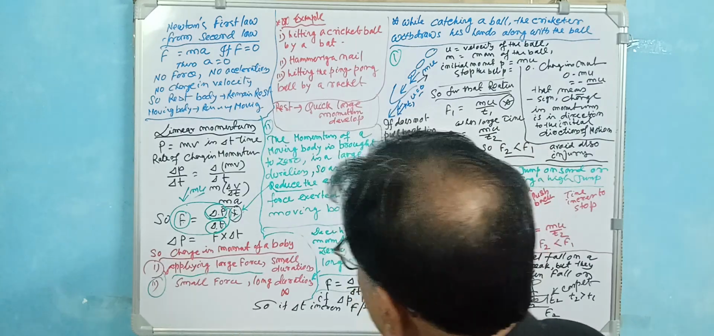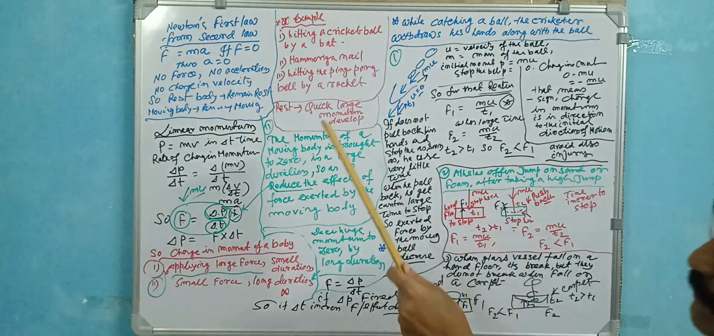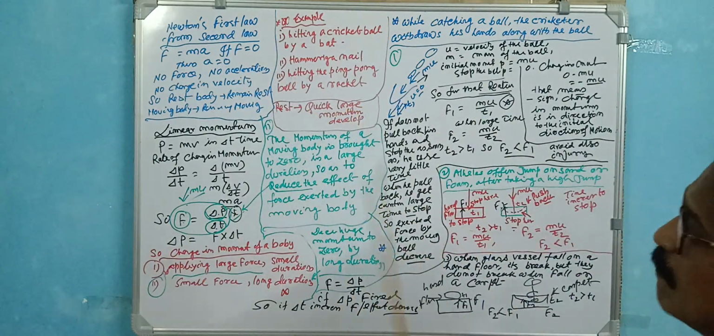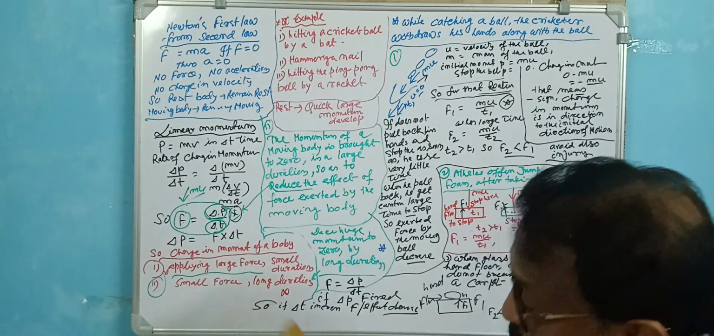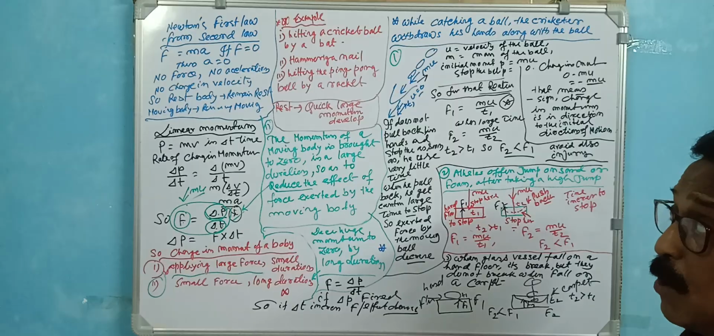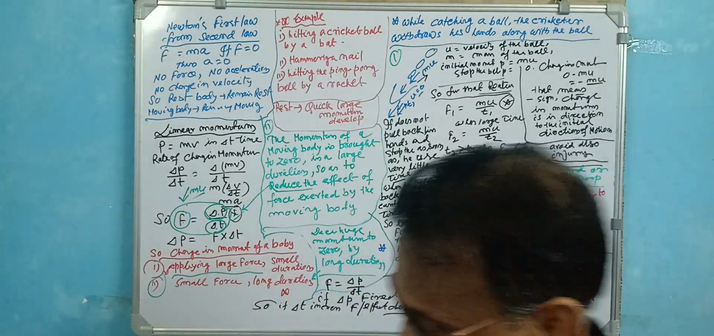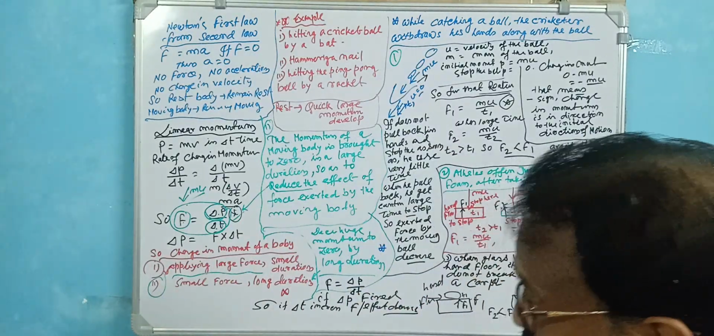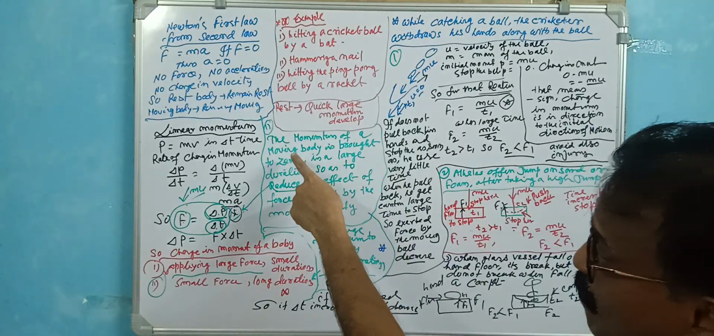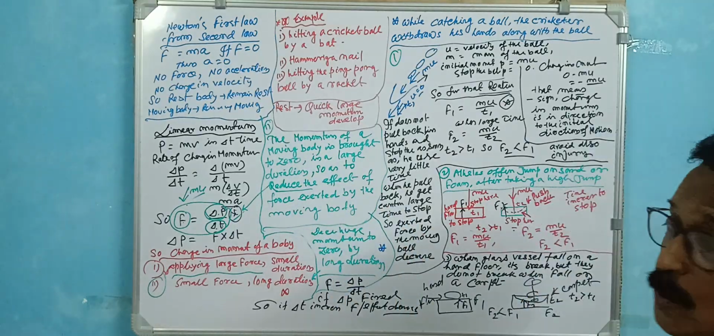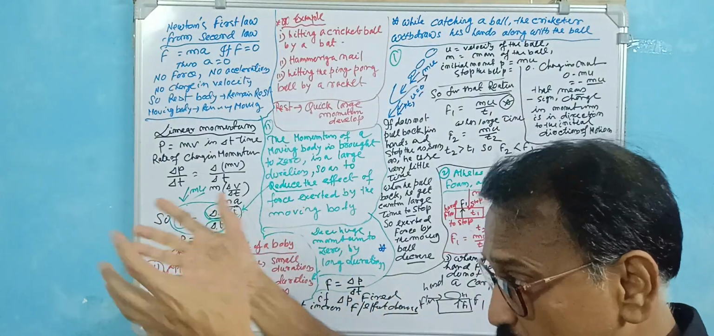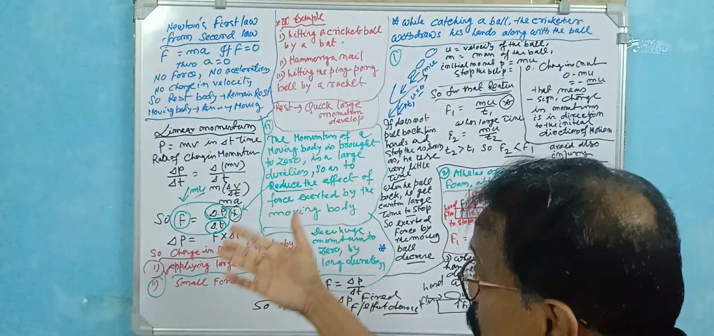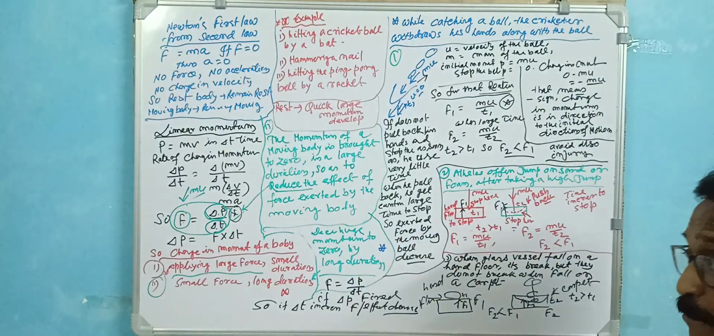Now, one very important thing: this was the quick, large momentum case. Number two: small force but long duration. Small force, long duration. The momentum of a moving body is brought to zero over a large duration so as to reduce the effect of the force exerted by the moving body.